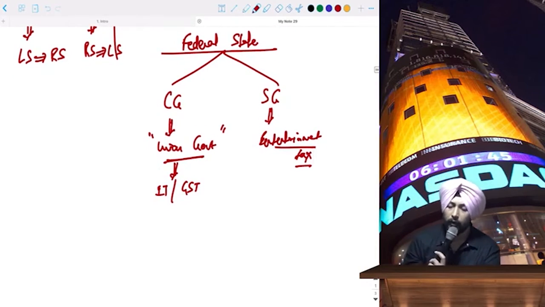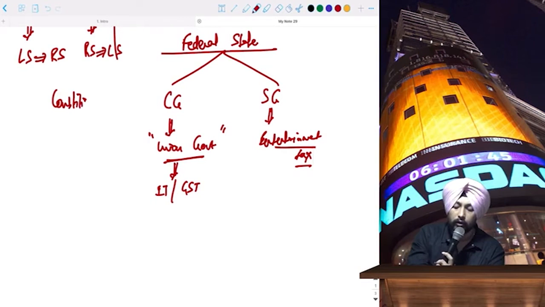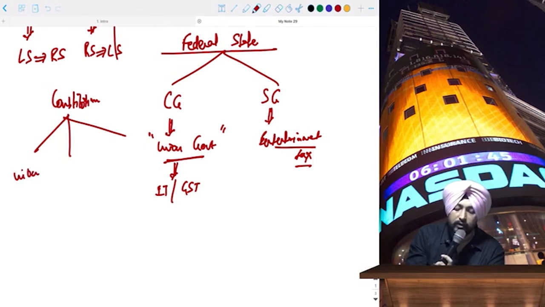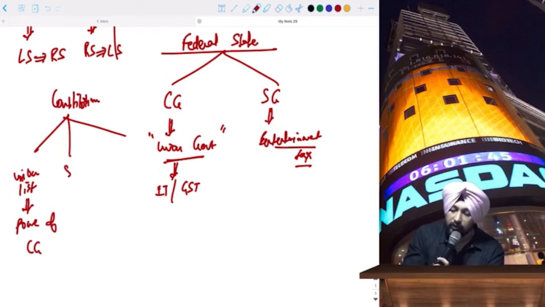Based on this, the constitution also has three different lists. One is the union list, which covers the powers of the central government. One is the state list, which obviously covers the powers of the state government.